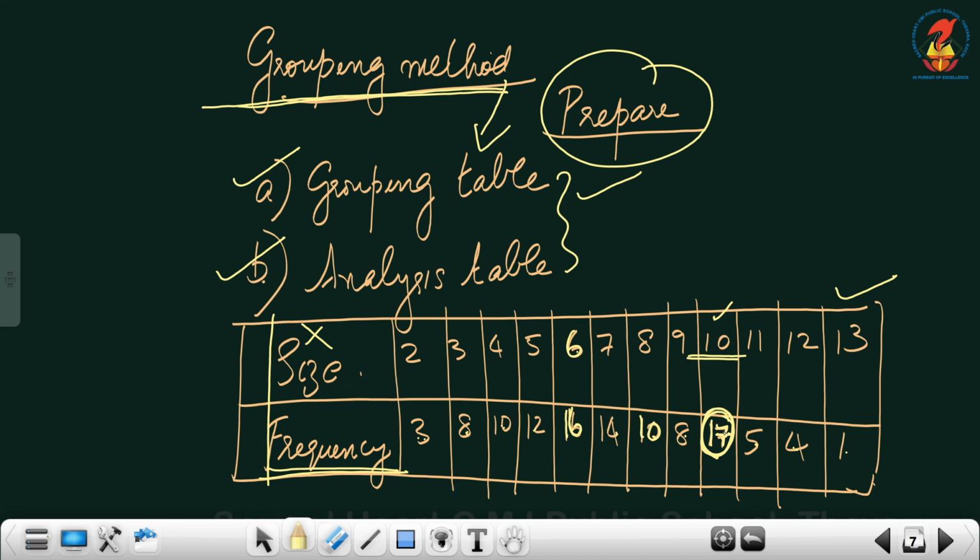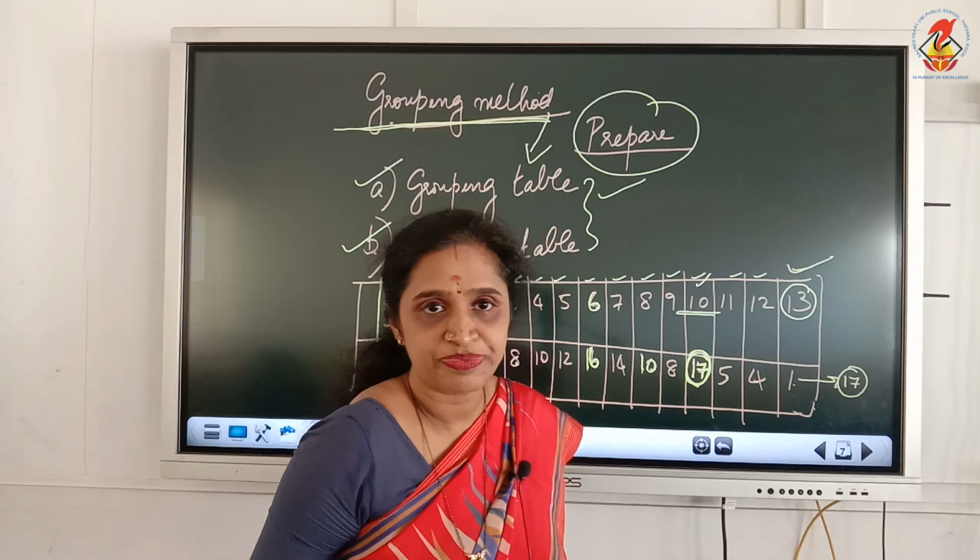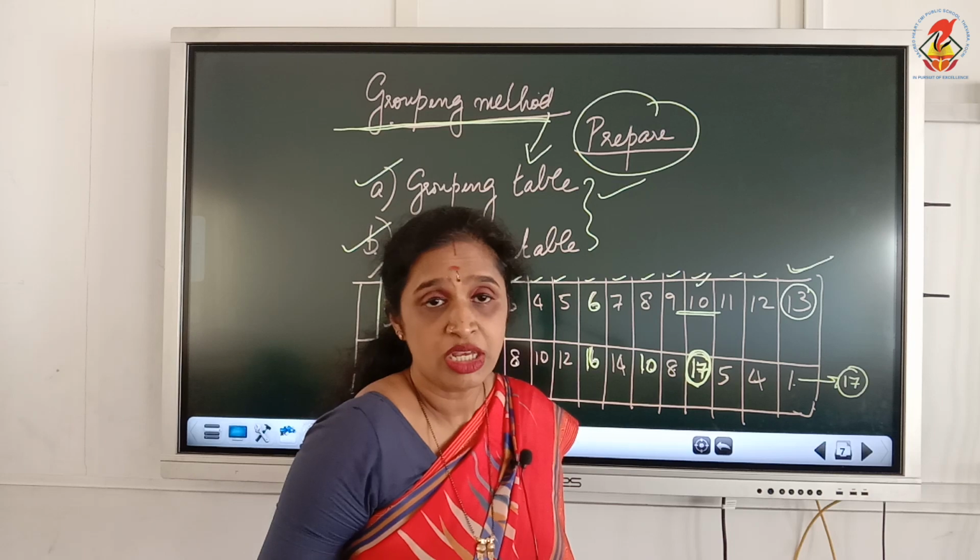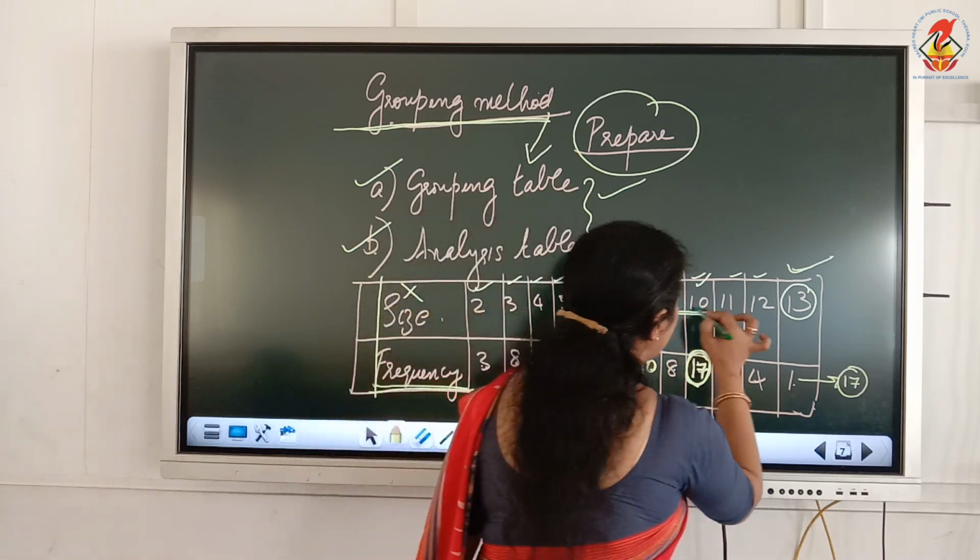Now, this 17 appears to be the highest frequency among all other sizes given here, isn't it? Now, if by chance this number 13 also has got the same frequency as 17, how will you assess the modal value here? It is not possible, isn't it? So here modal values will be 10 and 13.